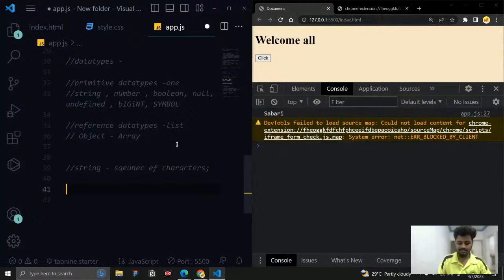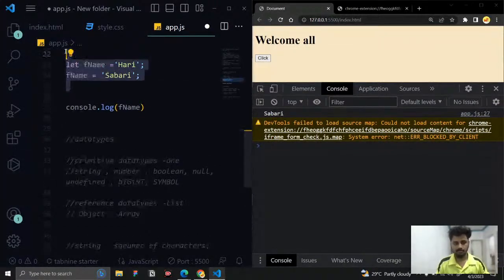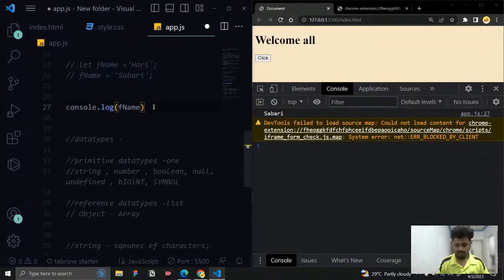While writing a string, the basic rule is that the data should be wrapped with double quotes, single quotes, or backticks. Then only it is considered as data. If it is not wrapped, it is considered as a variable. You can see this is a string data type and this is a variable. The difference is that the value is wrapped with quotes, and if you don't wrap it, it is considered as a variable.